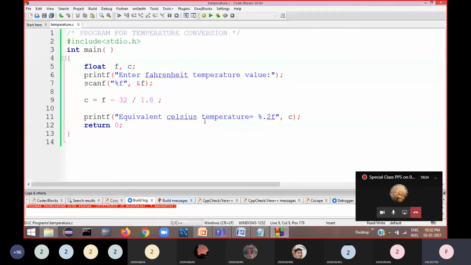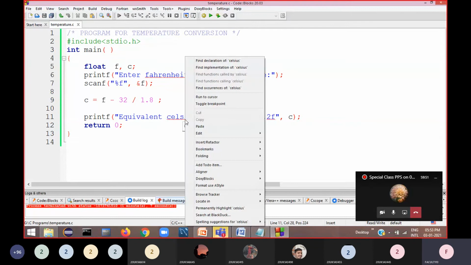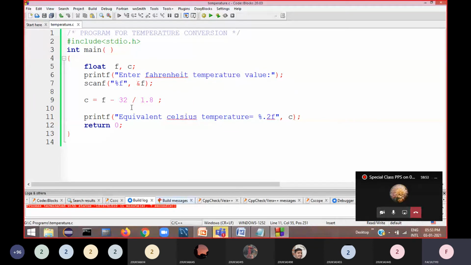In your mind, you are thinking that f minus 32 has to be calculated first, then it has to be divided by 1.8. But how the computer calculates this, we'll see. It won't follow your mind. The computer does it on its own. It has some rules and it performs as per those rules. So you should understand how the computer evaluates an expression. Now see here what happens.